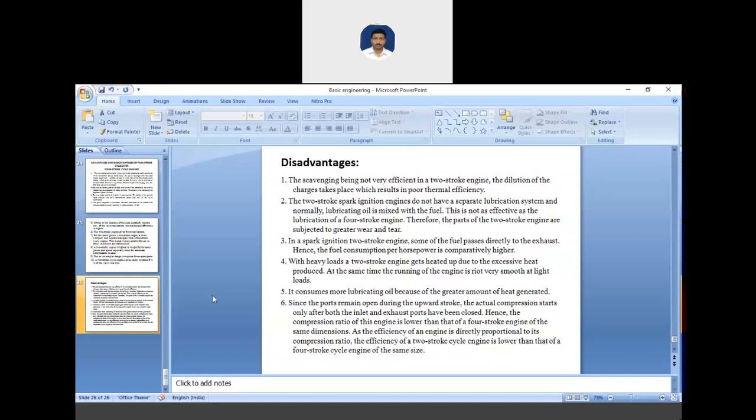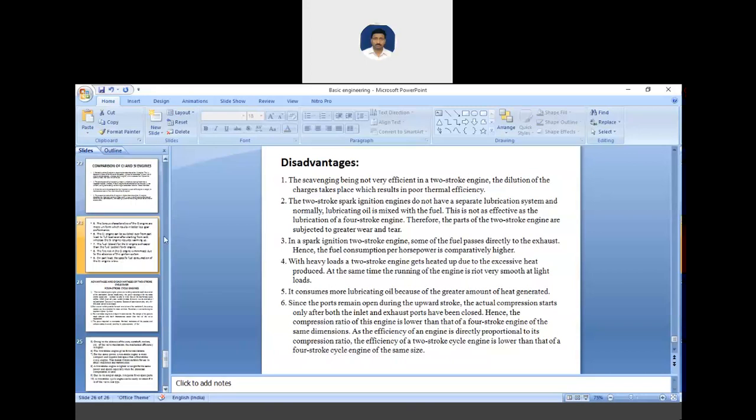Since the port remains open during the upward stroke, the actual compression starts only after both the inlet and exhaust ports are closed. Hence, the compression ratio of the engine is lower than that of a four-stroke engine of the same dimension. As the efficiency of the engine is directly proportional to compression ratio, the efficiency of the two-stroke cycle engine is lower than that of the four-stroke cycle.